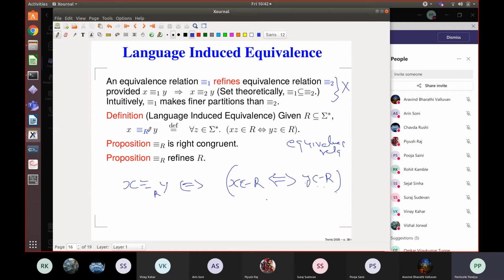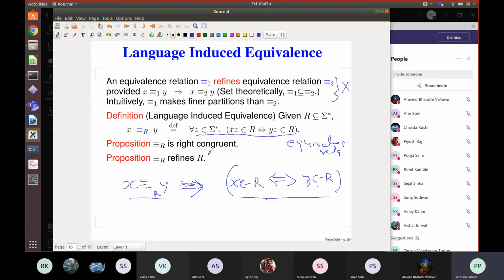Because these two are equivalent. Sorry, it's not by equivalence. It's one way. I'm sorry, I wrote it wrong. Why is this true? Well, since this property is true for all Z, I can choose for Z epsilon. And I'll directly get this result. We are claiming that this is true and we have to prove this is true. Since this holds for all Z, it holds also for epsilon. And I get this by choosing that, right? Okay. So it refines R.